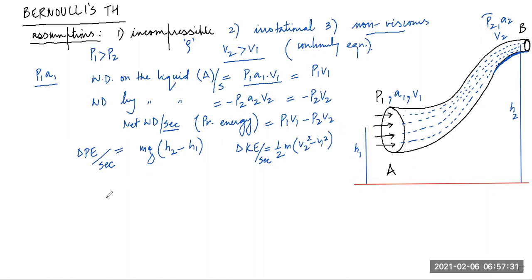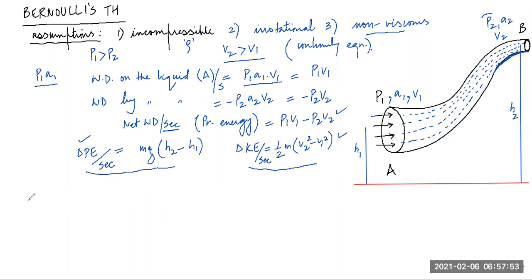Now, you see, this change in potential energy and change in kinetic energy happened because of what? Because of the net work done in moving the fluid from A to B. So that means work energy principle, we will say this change and this change happened because of this net work done.